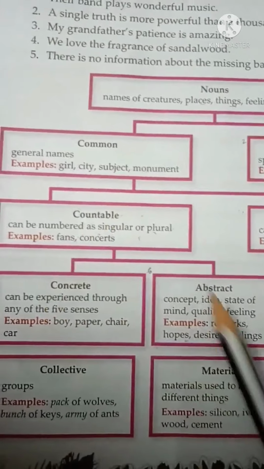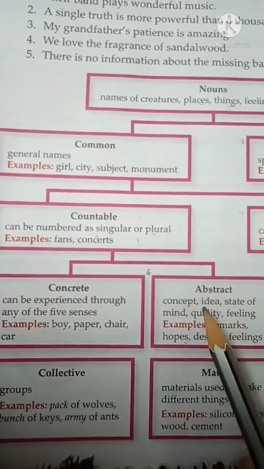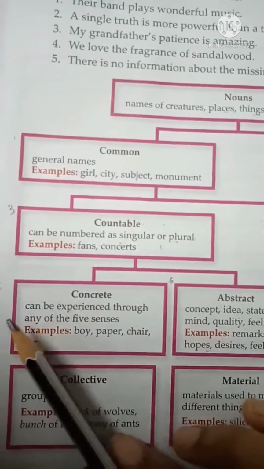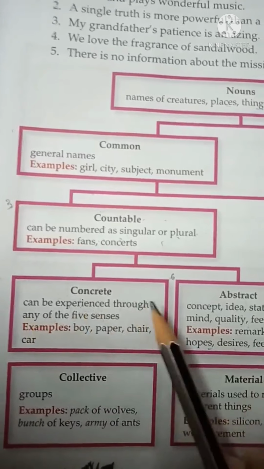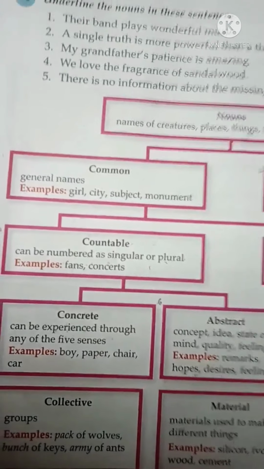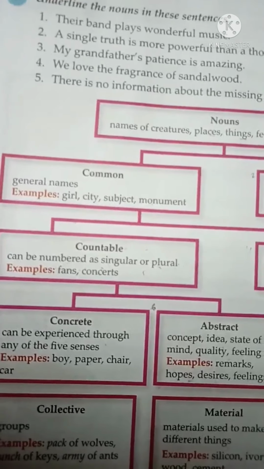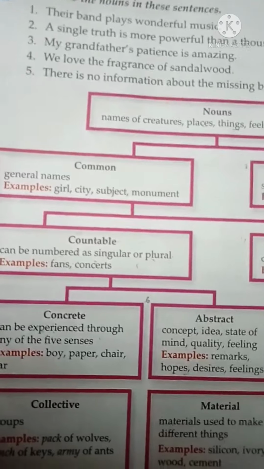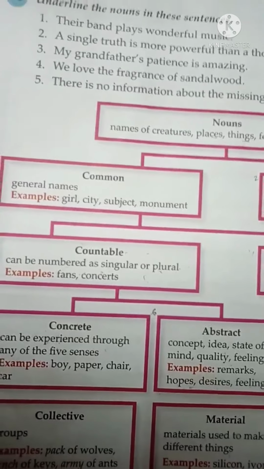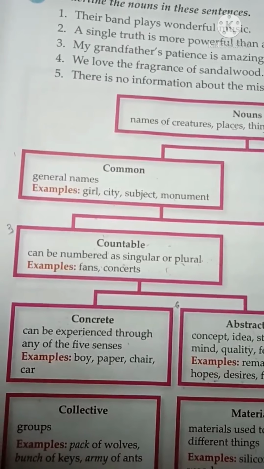So here we can see that countable noun can be divided into two groups. First one is concrete noun, then abstract noun. First we will read about concrete nouns. See what is written here, can be experienced through any of the five senses. Now what does it mean? It means that concrete nouns are words that refer to objects that we can experience with our five senses. That means by smelling, by seeing, hearing, tasting and touching. So if we see some examples, then we can understand it more clearly.